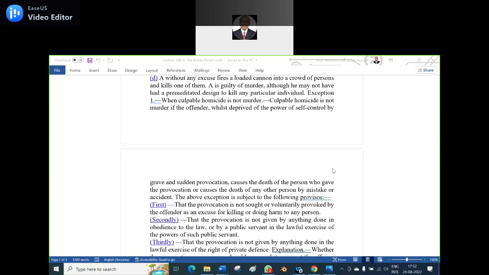K.M. Nanavati versus State of Maharashtra, sir. Is it Maharashtra? Is it Bombay? State of Maharashtra. He is a naval officer who killed, not the participants. Whom did he kill? Say, and I will give the answer.